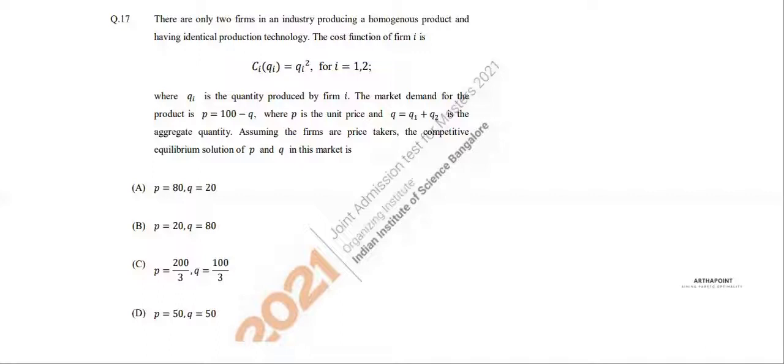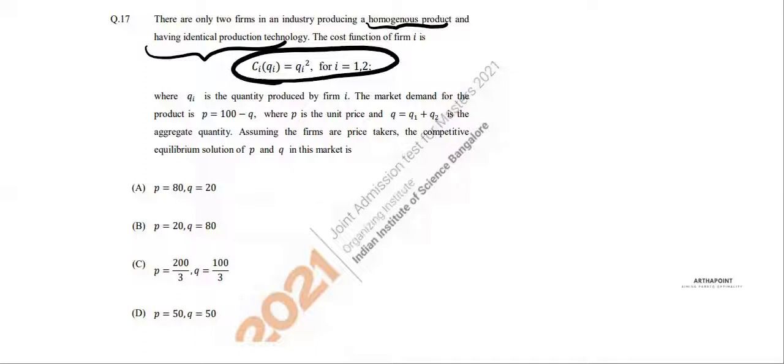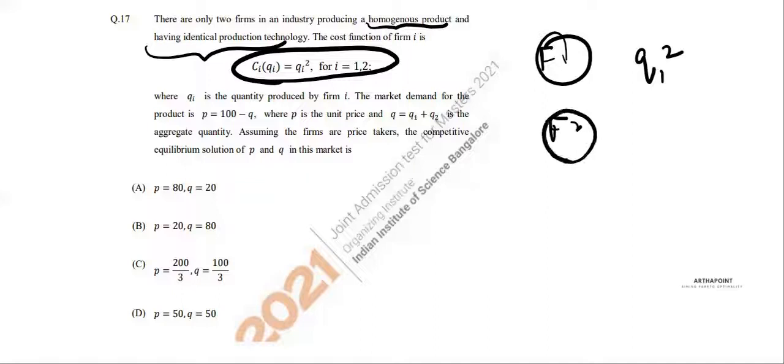This is question number 17 of the IIT JAM 2021 entrance exam. Let's see what the question has to say. It says there are only two firms in an industry, producing a homogeneous product and they have identical production technology, which means that they will definitely have identical cost functions. The identical cost function is given to us as C_i(Q_i) = Q_i square. So for firm 1, the cost function is going to be Q1 square. For firm 2, the cost function is going to be Q2 square.